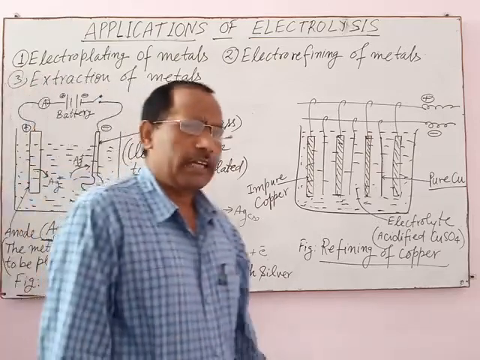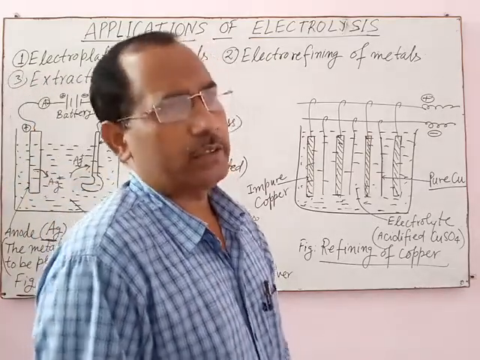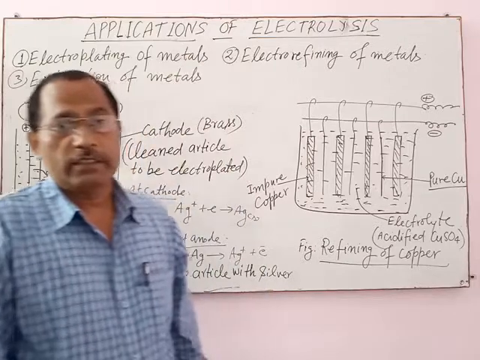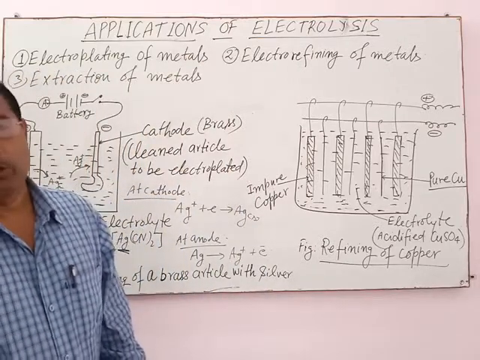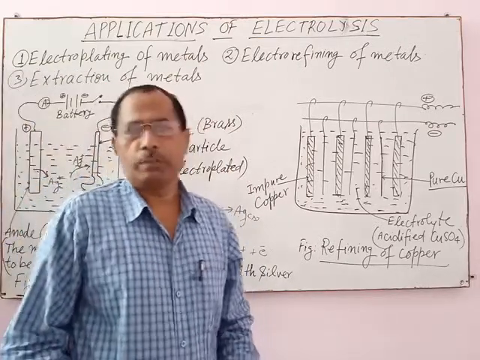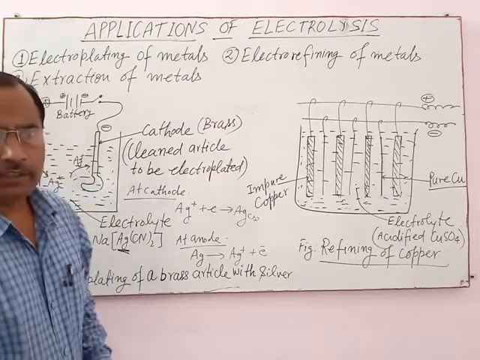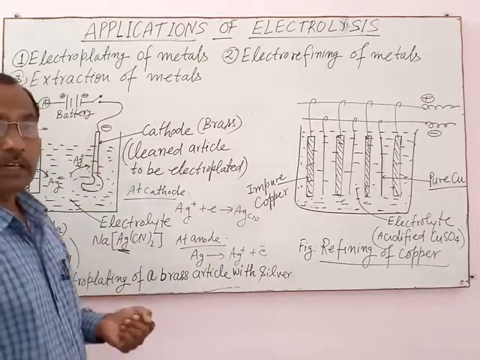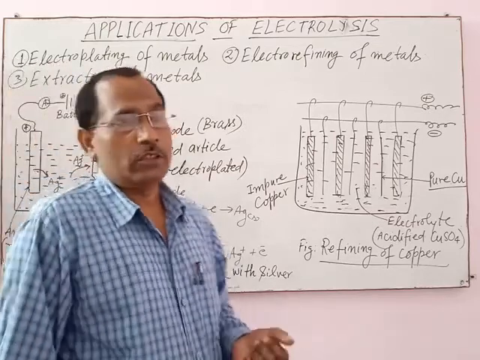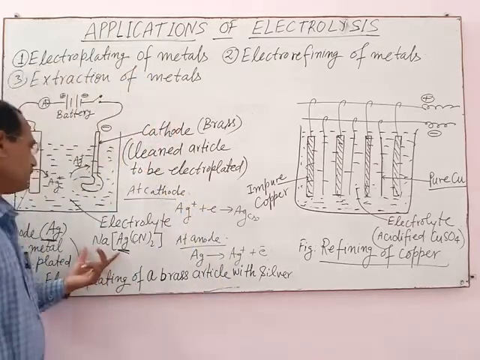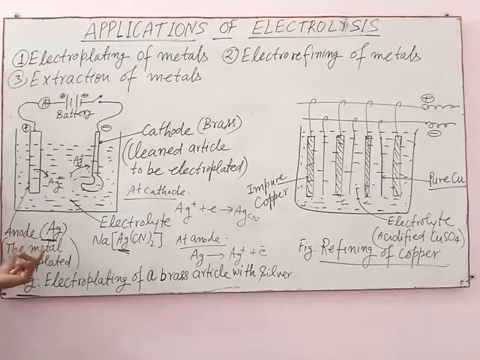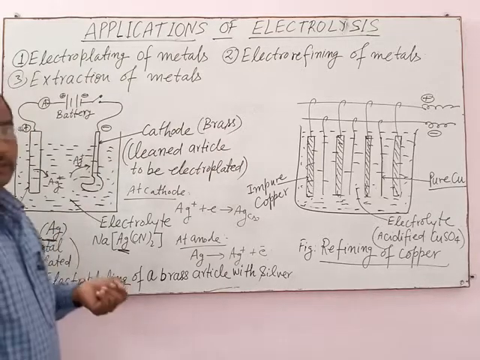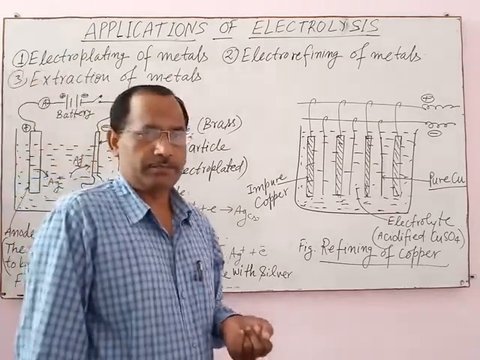Although silver nitrate contains silver ion, silver nitrate is a strong electrolyte which gives uneven deposition on the surface of the article. That is why only sodium argentocyanide and potassium argentocyanide are used as electrolyte during the electroplating of silver on the surface of a brass article.